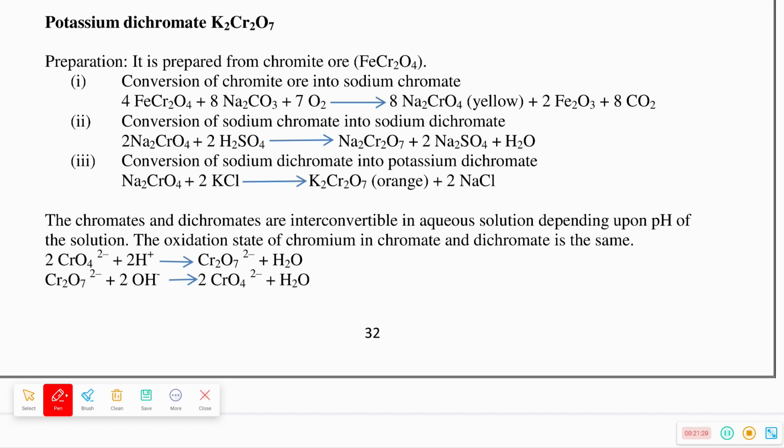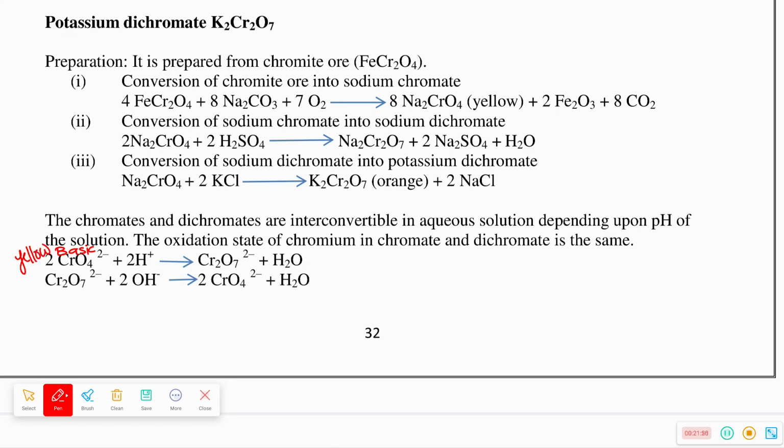Here first it is a chromate. Which ion are we adding? H plus ion. H plus means acidic or basic? H plus is acidic. That means this chromate is basic in nature. What is the color of chromate? Yellow.